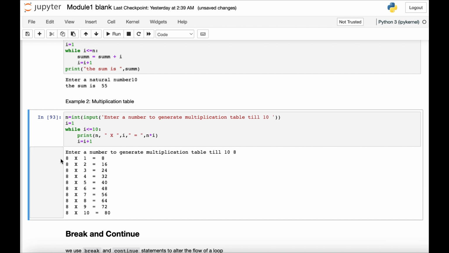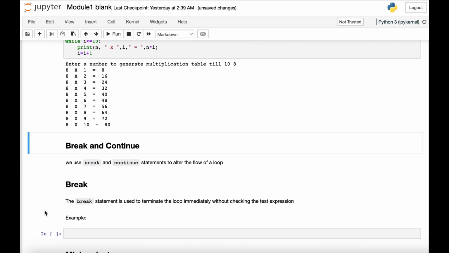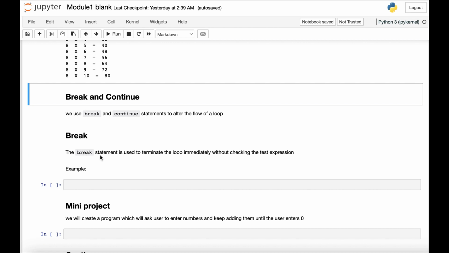But the good thing in a while loop is that if you are running a while loop, and you want to stop the code in the middle, there are commands, that is break and continue. So break and continue are two different commands to control the flow of a loop. We will discuss them one by one. So first of all, break.